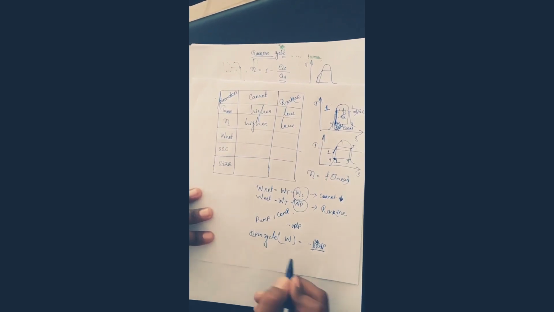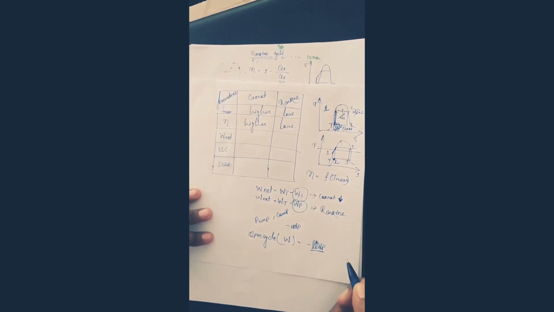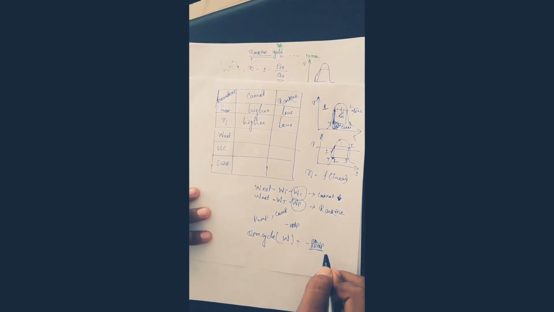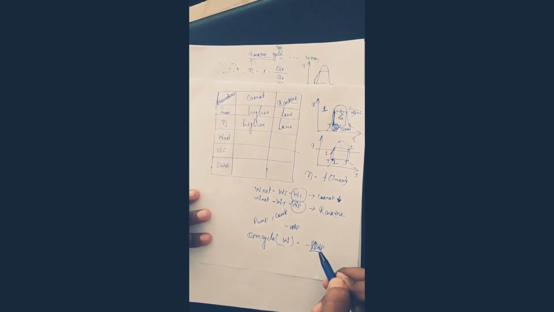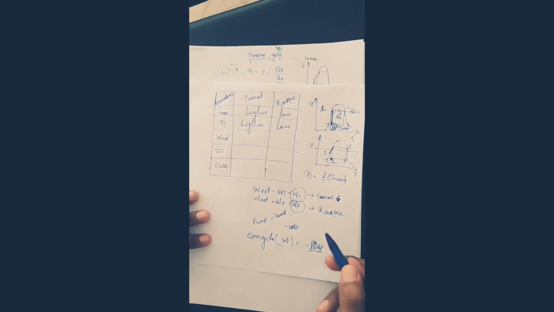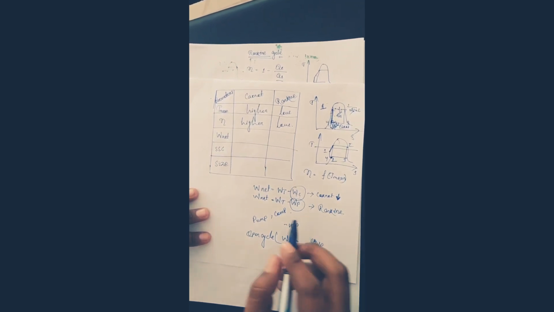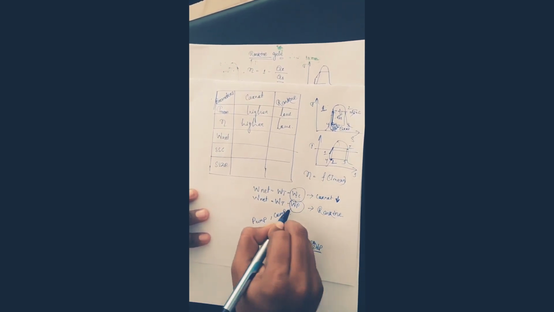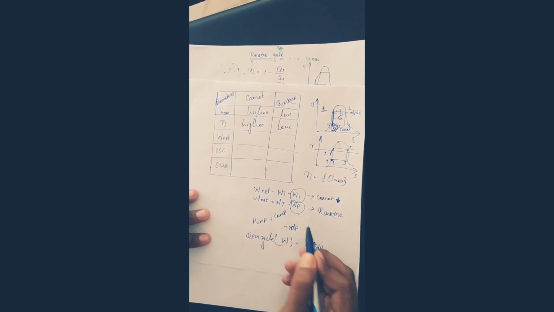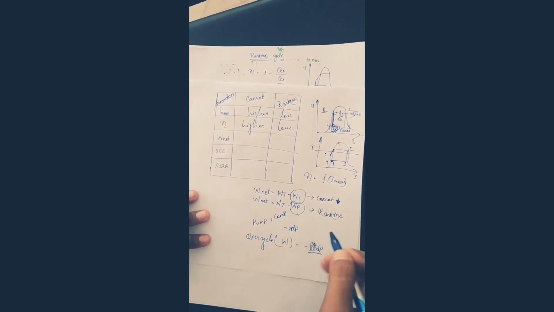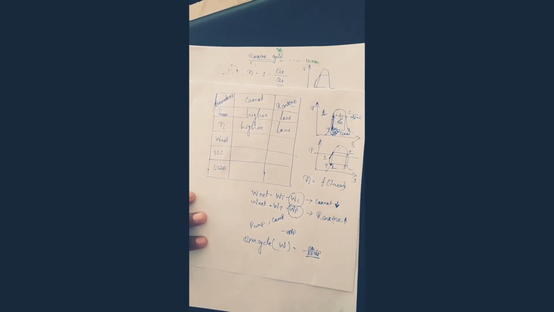The work of the compressor is higher as compared to the work of the pump. So the Rankine cycle network will be higher.